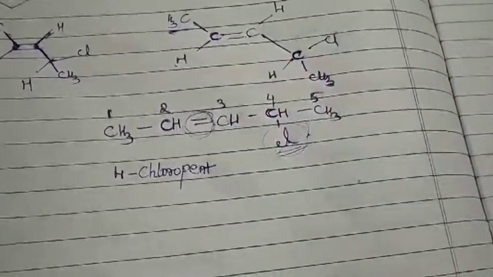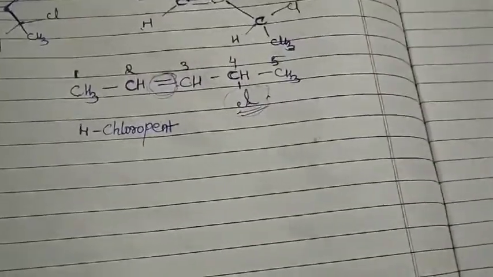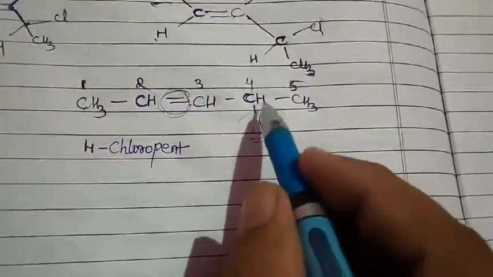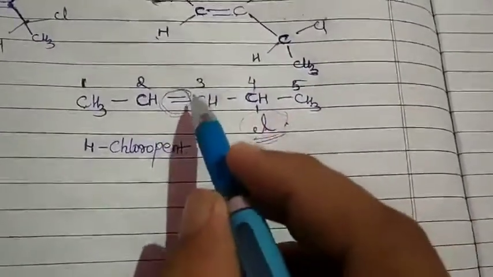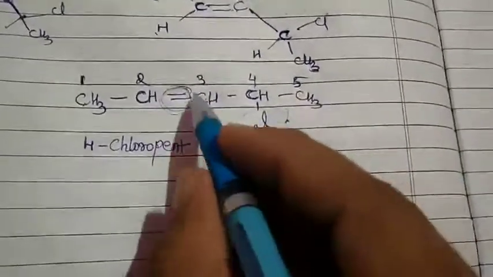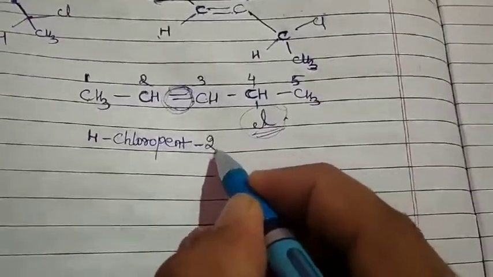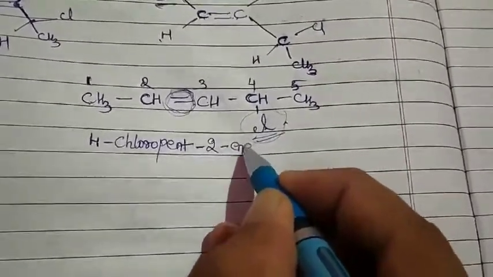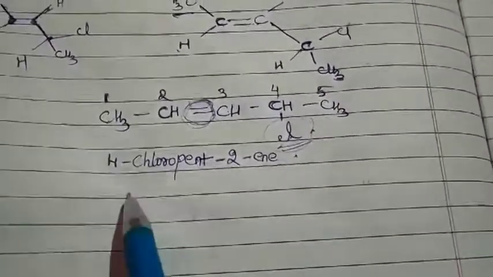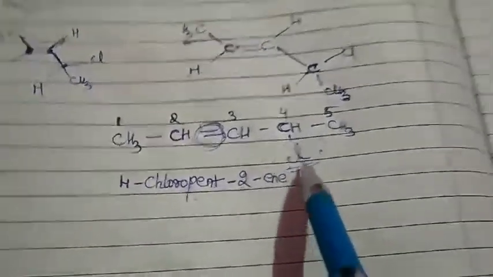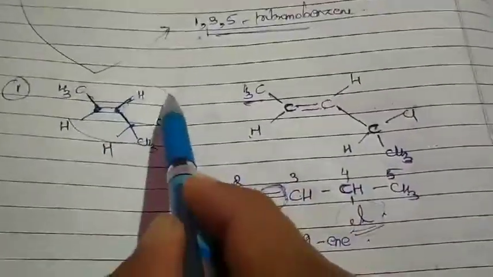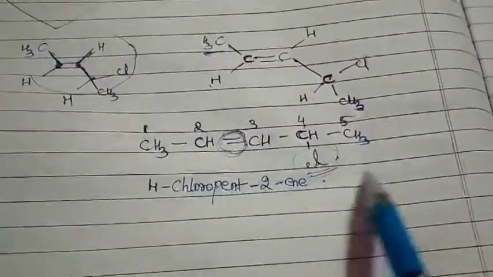Then what do you remember? Yes, the suffix part. Primary suffix. What is that? Yes, please. The homologous series. So it is having what over here? Pent. Second position, you are having your ene. So 4-chloropent-2-ene. So whenever you are having such a complex structure, try to reduce it to a simple structure.